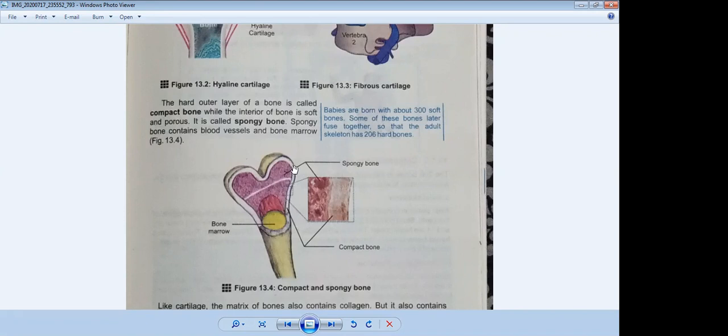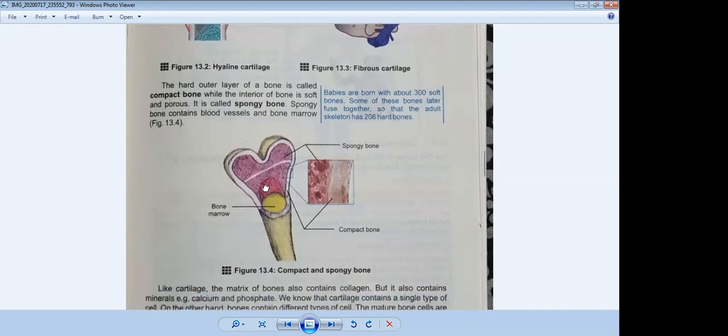And inside the bone, it is spongy bone. The interior of a bone is soft and porous, so it is called spongy bone. Spongy bone contains blood vessels and bone marrow. You can see it contains bone marrow and blood vessels inside it.